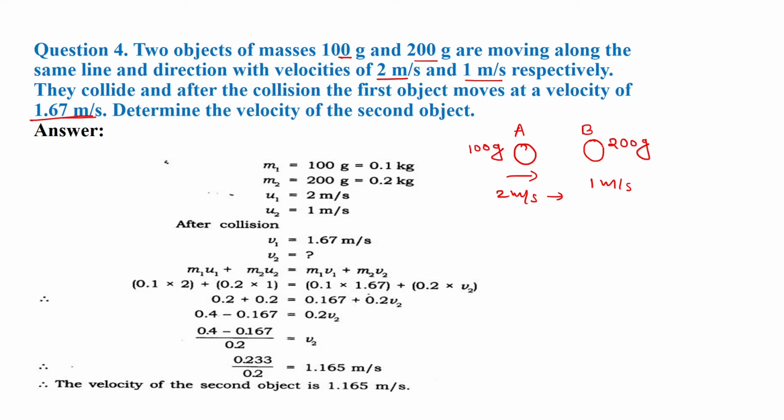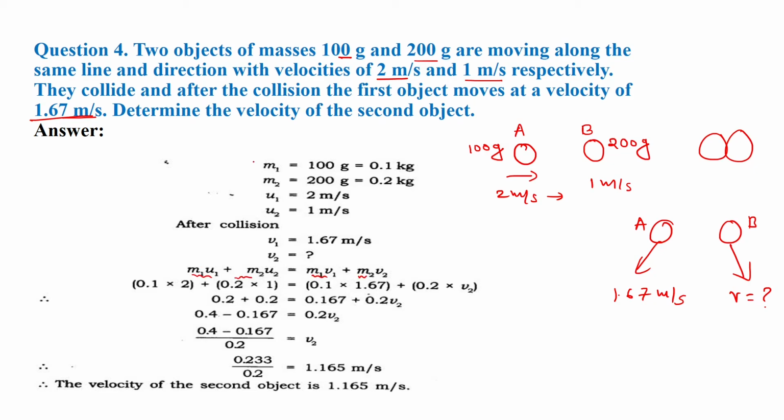Now when they collide, object A moves with 1.67 meters per second. Then what about the velocity of object B? Here also we have to use the law of conservation of momentum: momentum before collision must be equal to momentum after the collision.